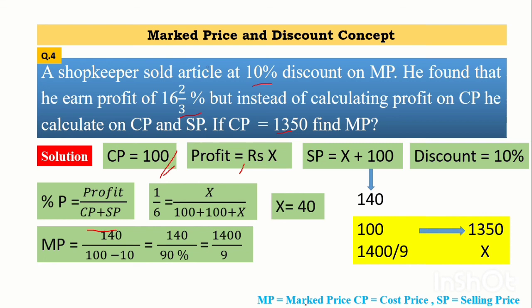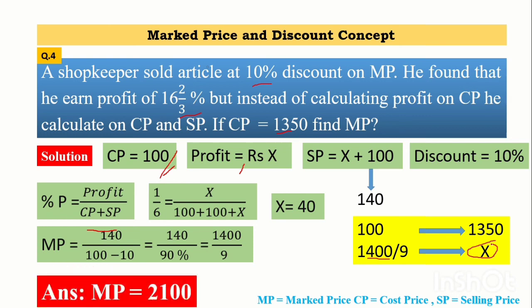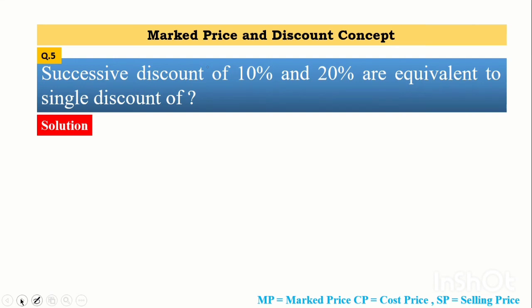So here firstly I have considered CP as 100 and on the other side I have written the actual value of the CP which is given in the problem. Again on the lower side I have considered the value of the MP on one side. Okay, and I don't know the actual value of MP, so I have considered it as X. After doing the cross multiplication we get the answer, that is 2100. This is the required answer. Now we will move towards the fifth problem.